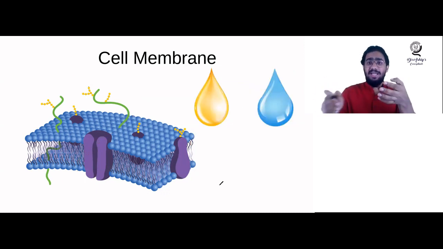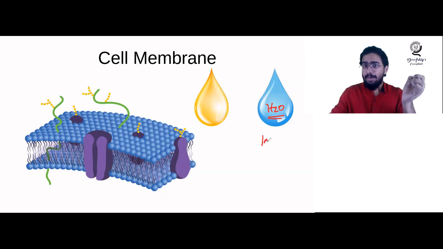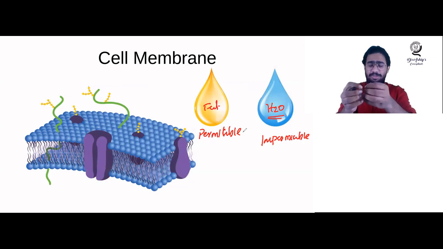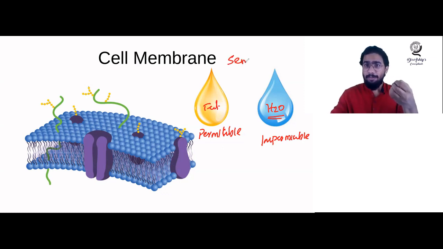So you can see that a huge difference between the fat soluble substances and the water soluble substances. Suppose it is a water soluble substance, what will happen? It will be impermeable for the water soluble substances, and for the fat soluble substances it will be permeable. So this kind of special permeability, some molecules will be allowed through, some molecules will not be allowed through. We will call that property of the cell membrane semi-permeability of the cell membrane.